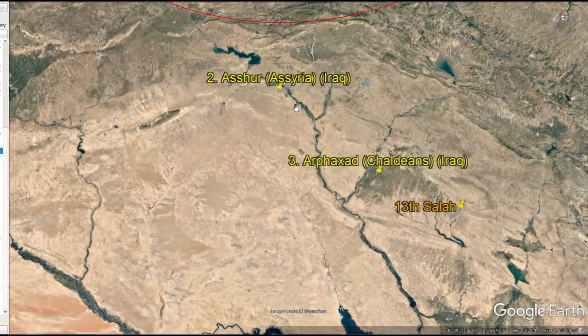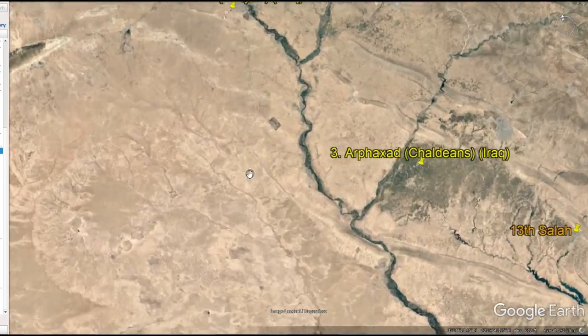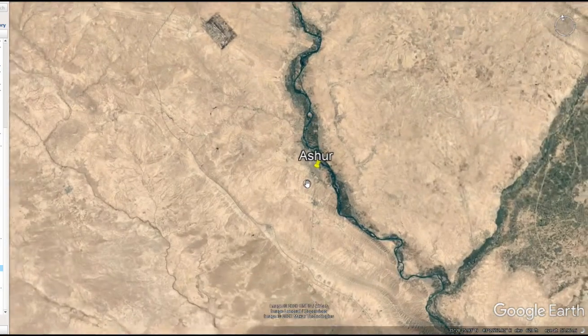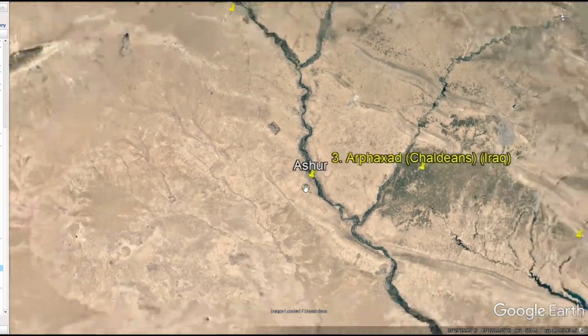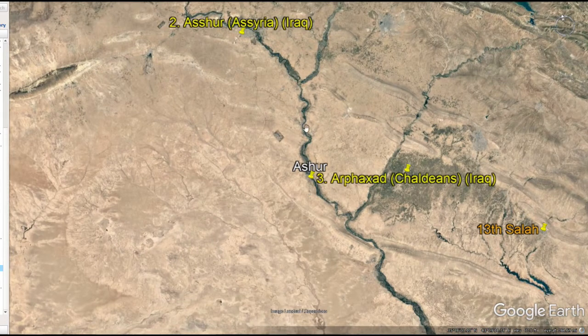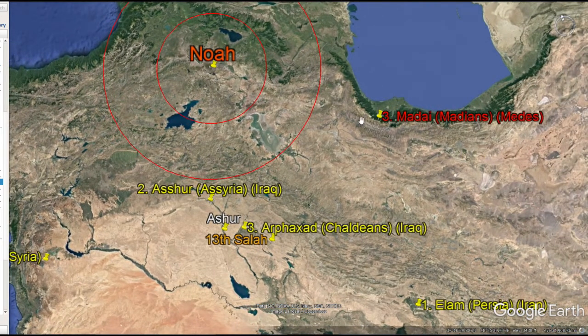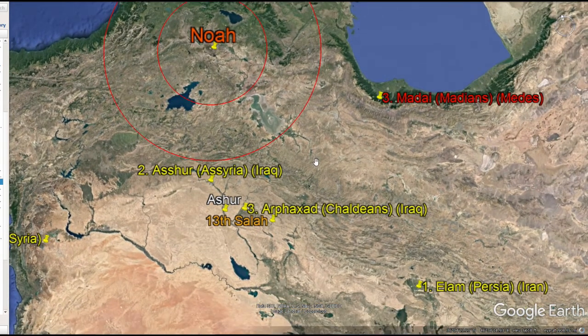And then we see Asher was the one that established Nineveh, that's right up the road. Asher also has his own city that's even closer to Arphaxad. The city of Asher is right here. So we can theorize that these two brothers, Asher and Arphaxad, were very close, and then we see Sayla right there. I mentioned he had a connection to Madai, the father of the Medes, and so you can see why that would be highly probable as well.